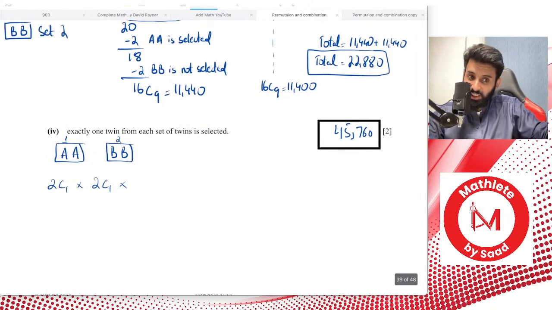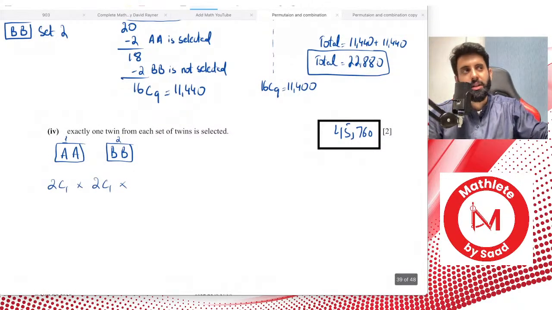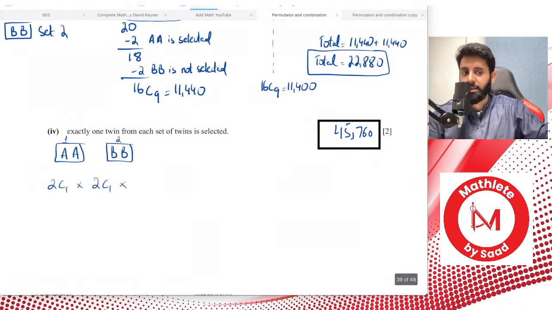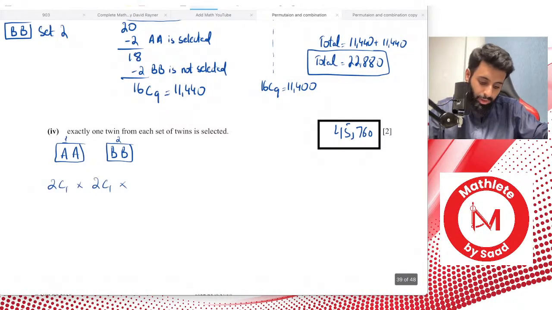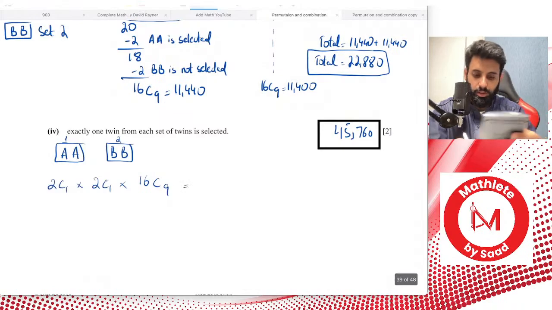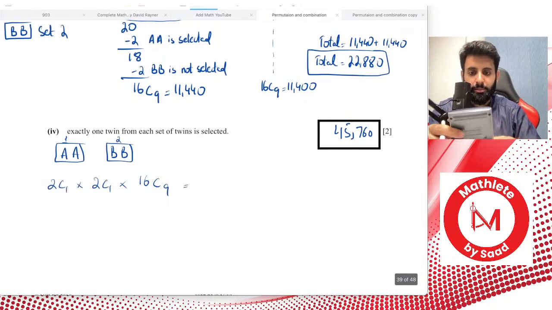Now there are how many people to choose from? Now there are 16 people to choose from, because remember you started off with 20 people. Now 2 sets of twins are gone, so now you have 16 people to choose from, and you've already selected 2 people. So you're no more selecting 11 people, you're actually selecting 9. In how many ways can you select 9 people from a total of 16? So that's 16C9. So 2C1 times 2C1 into 16C9.